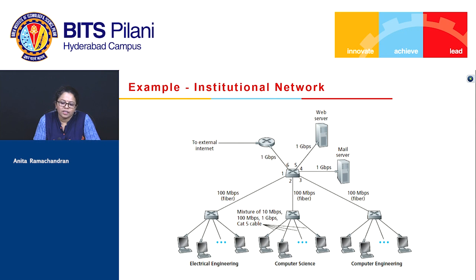Now, let's take a look at this example from Kurose and Ross. You have an institutional network where there are multiple departments, the electrical engineering department, computer science department, and computer engineering department, connected through a set of switches and routers to the external internet. This is a switch that connects the devices of the electrical engineering department. This is a switch that connects the devices of the computer science department, and so on. If we have to communicate among the hosts in the electrical engineering department, then the switch will be sufficient. If we have to communicate among the devices in the computer science department, then the switch will be sufficient there, and so on.